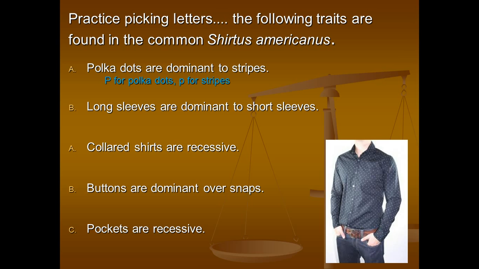Let's do another. Long sleeves are dominant to short sleeves. Well, if long sleeves is the dominant trait, I would use capital L for long sleeves and lowercase l for short sleeves. On your assignment, it asks you to write down these two, and I want you to do the next three on your own.